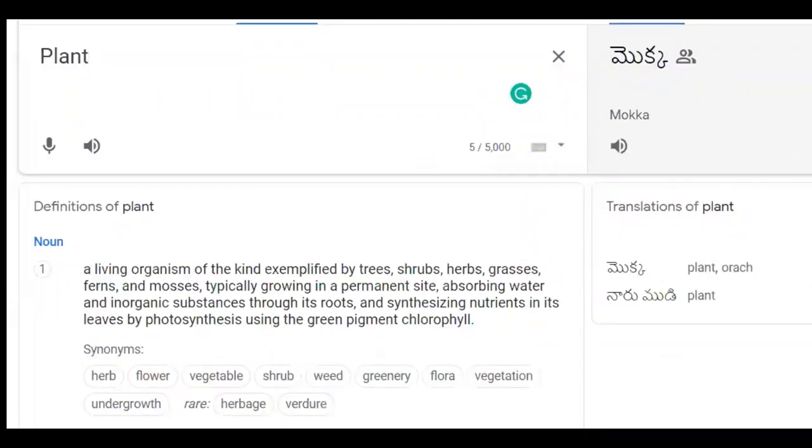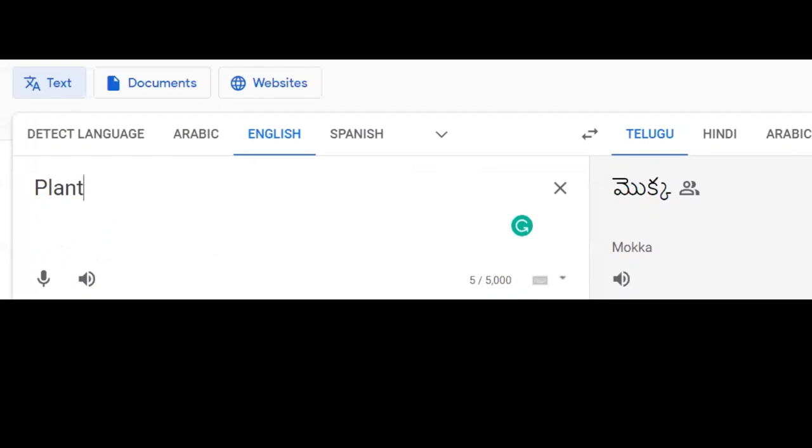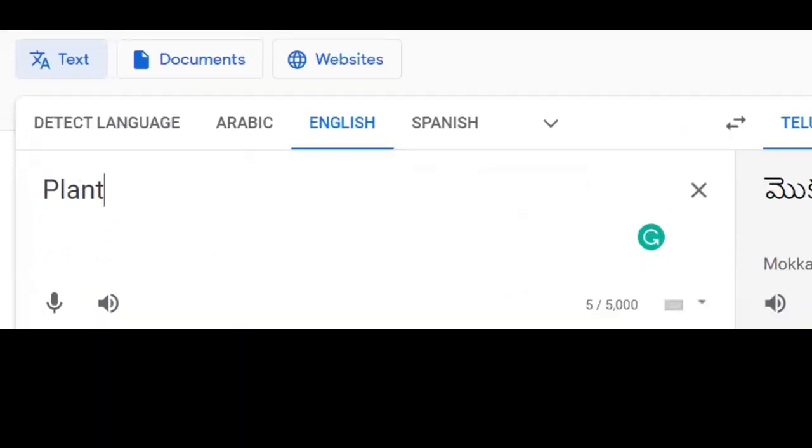So when you are writing, इनमें कौन सा. Okay, whatever you say in Hindi, paudha, you just write that one. Then yedi mokka, like that you can write in Telugu. Paudha. कौन सा पौधा. Okay, yedi mokka. So here, what are you doing here?